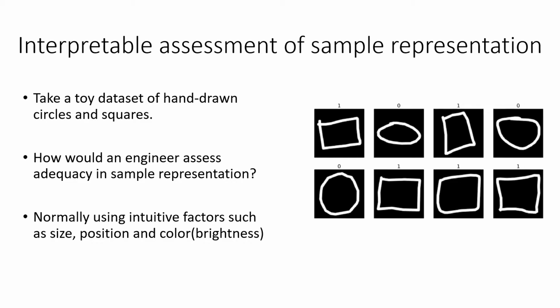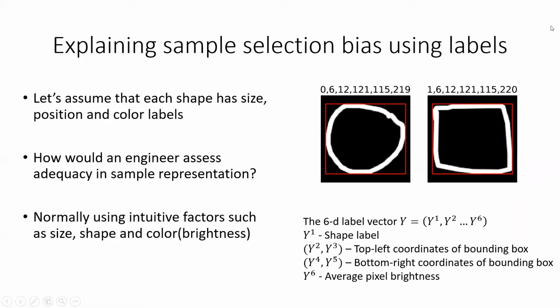But what if we want to deploy our model in scenarios where the size and position of the object might greatly vary, so small off-center shapes can appear? Or for scenarios where the lighting conditions might vary. To reason and argue if our model will generalize to these scenarios, a first step is to understand what samples are present in the data. Do we have enough objects that are off-center? Are there dim objects? One solution to these problems comes from the annotations associated with each data point.